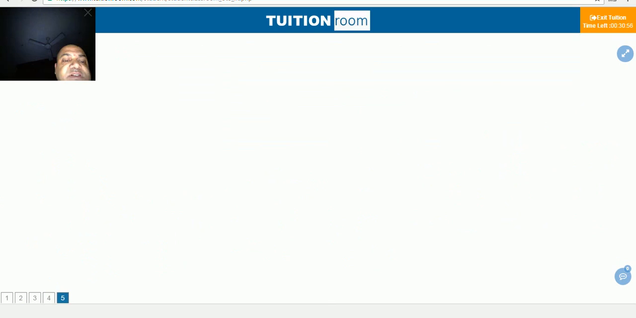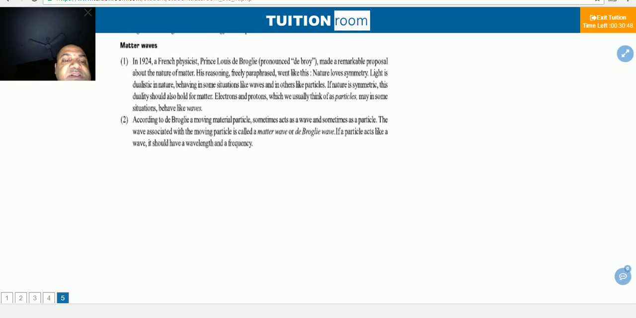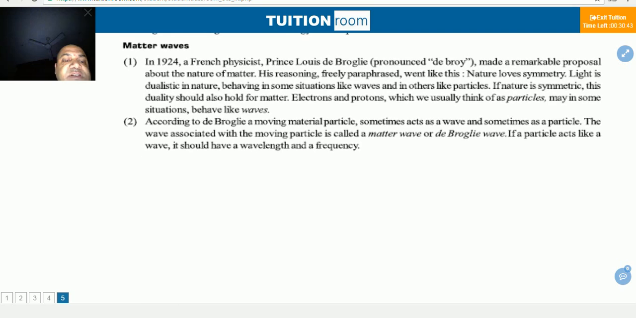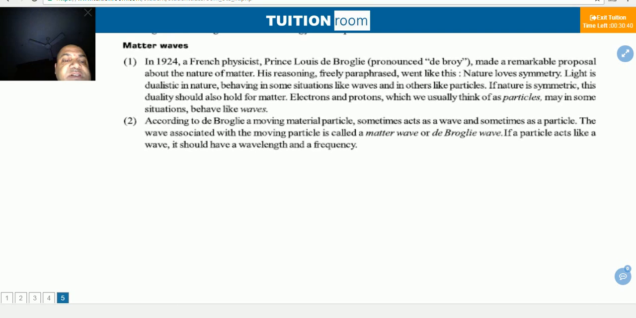I'm going to take some more. Matter waves. What are matter waves? See here. How did this idea of matter waves come about? In 1924, the French physicist Louis de Broglie, pronounced de Broglie, made a remarkable proposal about the nature of matter. His reasoning, freely paraphrased, went like this.